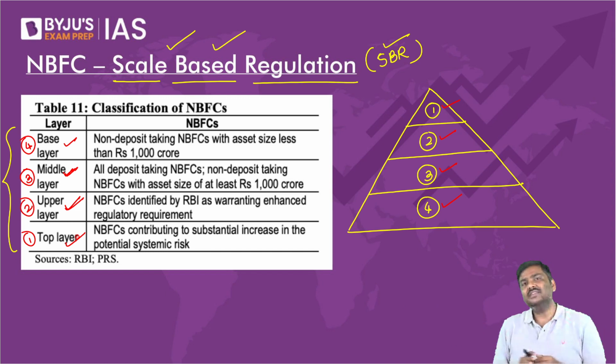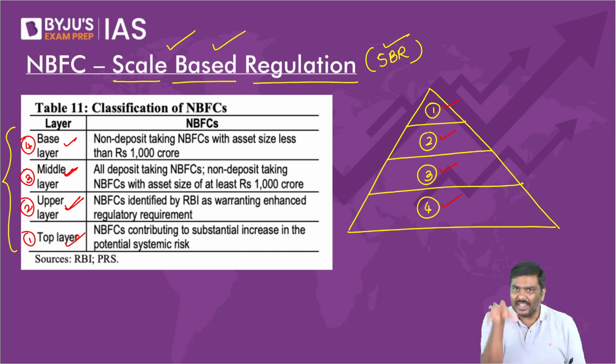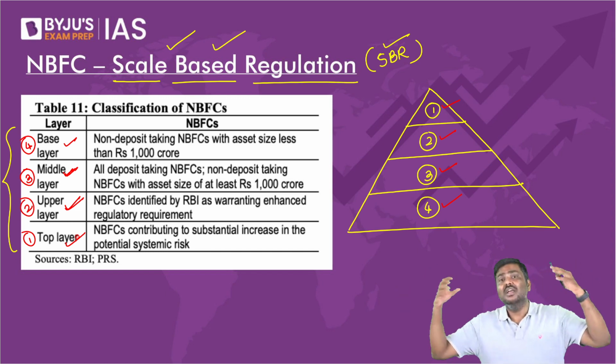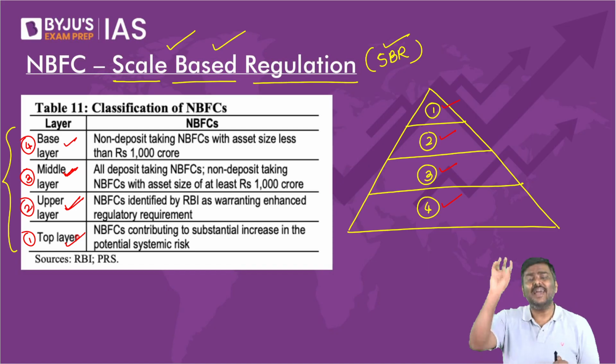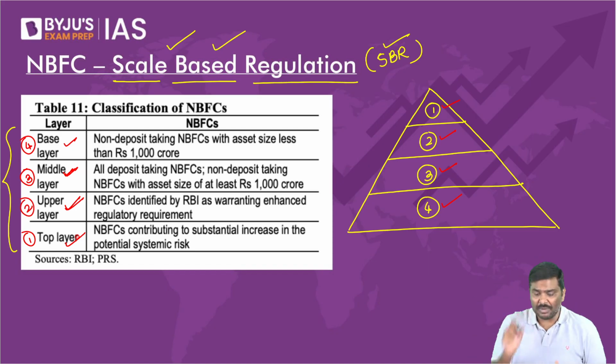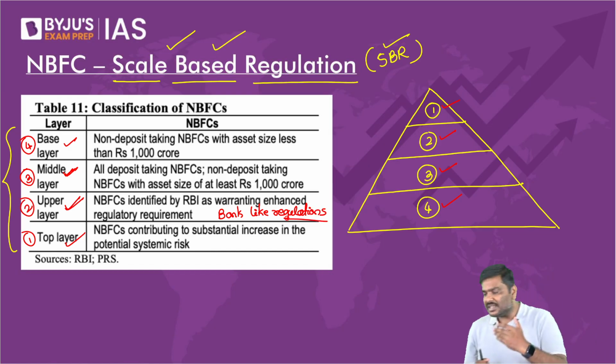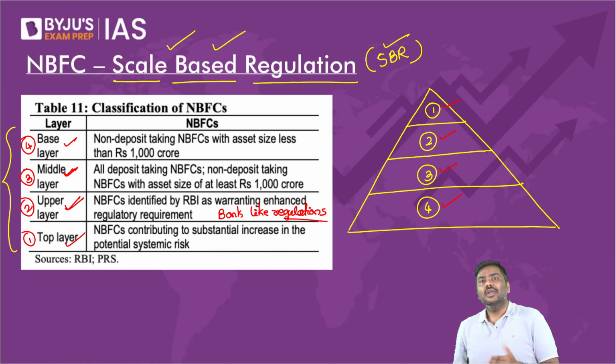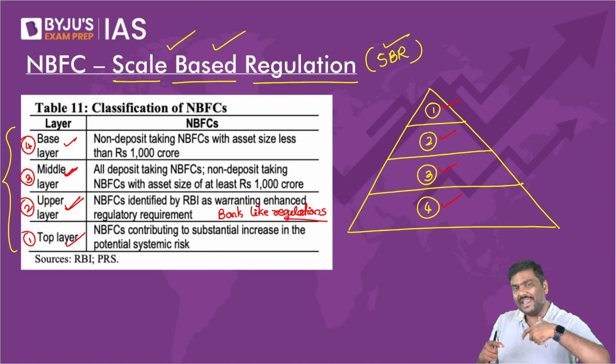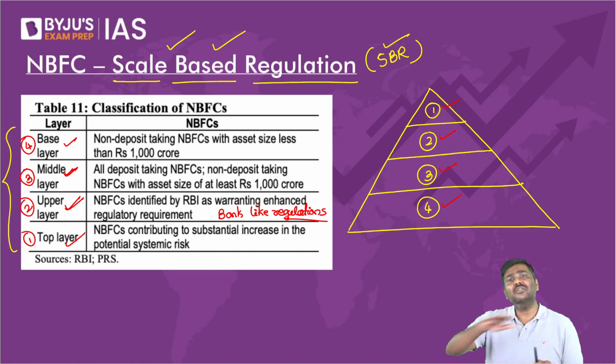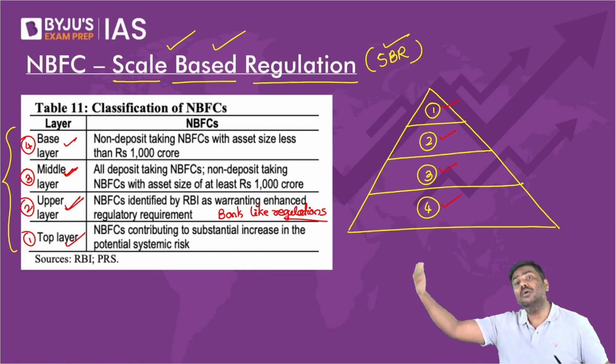So RBI says, I will have to identify these very large NBFCs and impose bank-like regulations on them. Remember this. Bank-like regulation means what? Please understand this very carefully. The concern RBI has is that NBFCs, although they take a certificate of registration from me, do not have very strict regulation compared to a bank.